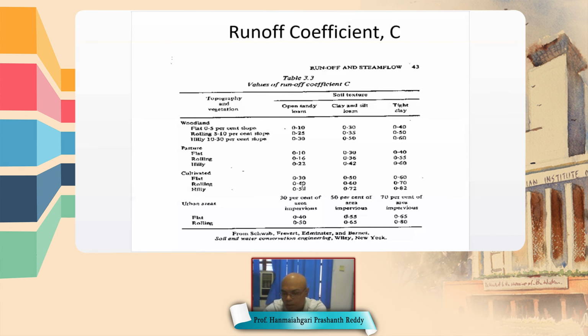We can see that for agricultural fields, for clay it is 0.6, and for a kind of silty sand, the C value is 0.3. So depending upon the topography, vegetation and soil texture, we can get the C value from this. And then we can estimate the runoff in a given catchment for a given rainfall intensity.